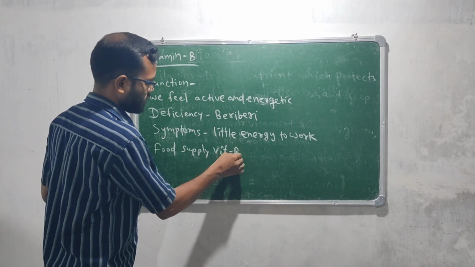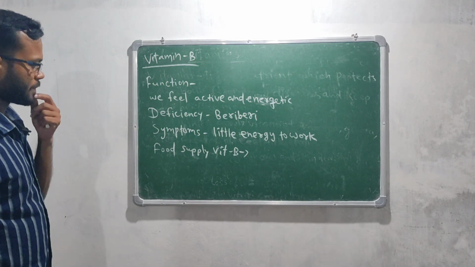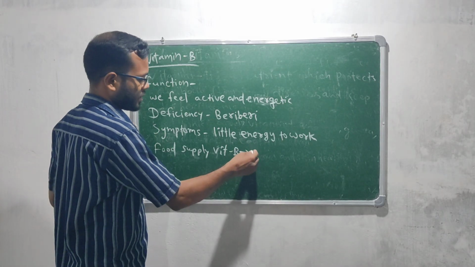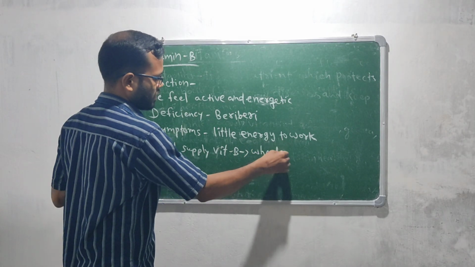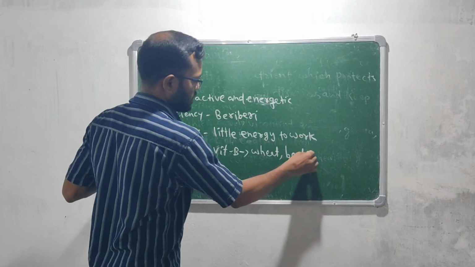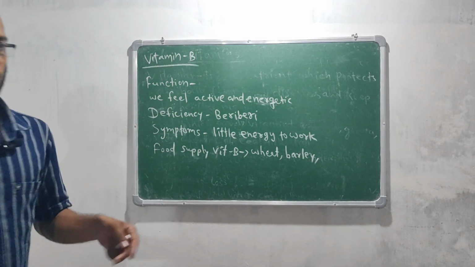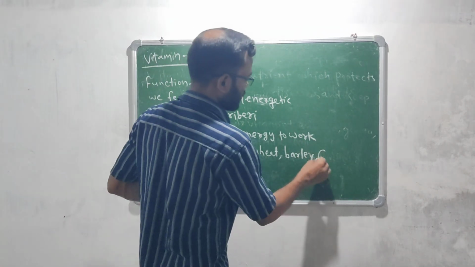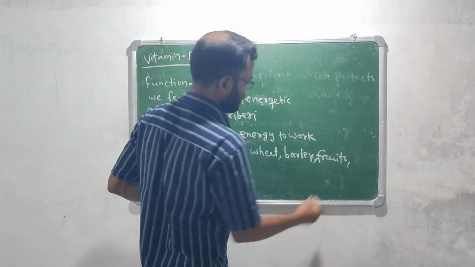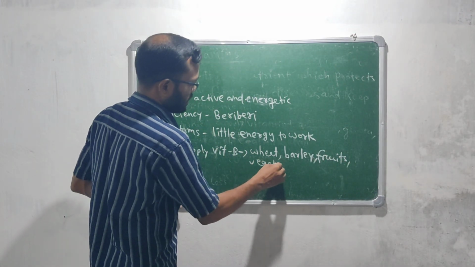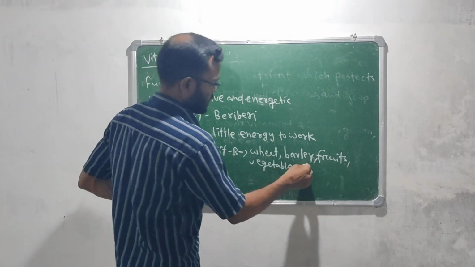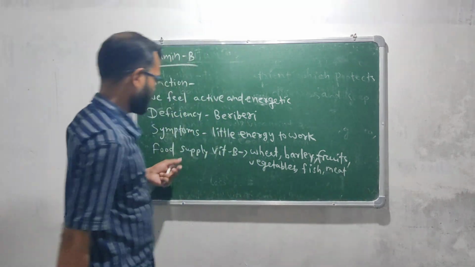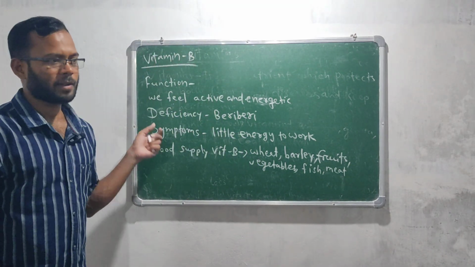Mostly we get vitamin D from foods like wheat, barley, fruits, vegetables, fish, and meat. Okay, these are the four food types. These are the vitamin D sources.